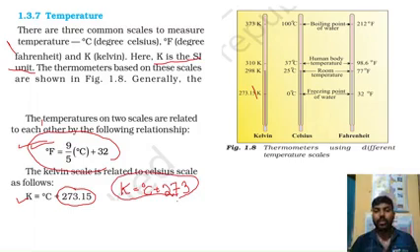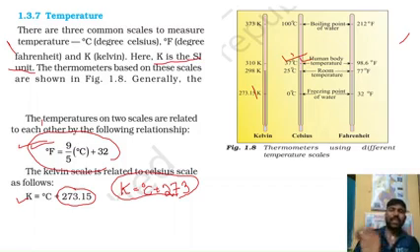Here a very good important thing has been given: our normal human body temperature is 36 degrees centigrade, actually 36.8, but we take 37 degrees centigrade. So what would be the temperature in the Fahrenheit scale? It has been measured already, but from the equation also you can get the value, 98.6 degree Fahrenheit. And in Kelvin, you just add 273 to this temperature and you will get 310 Kelvin.